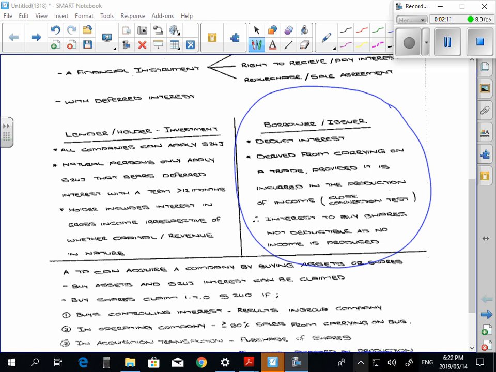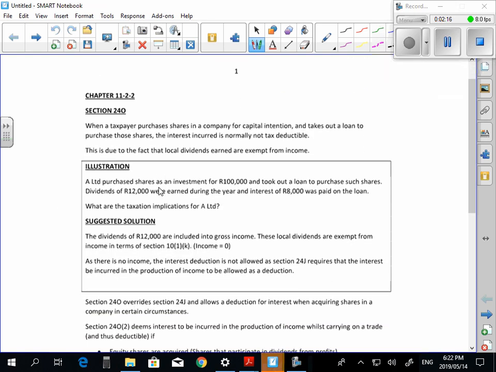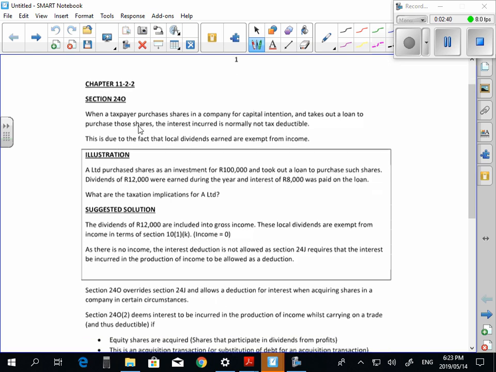So what happens, guys, is there's section 24O, which actually comes back to this chapter, chapter 11.2.2. And section 24O, basically, if you want to just write down something on the top of the page, this overrules the in production of income requirement. So in certain circumstances, the in production of income requirement is overruled.